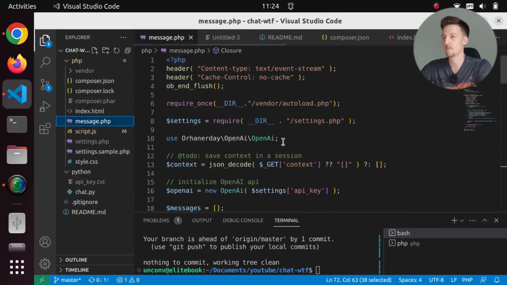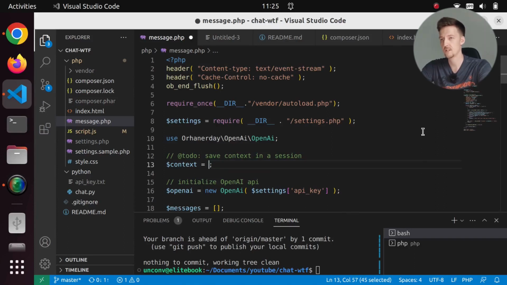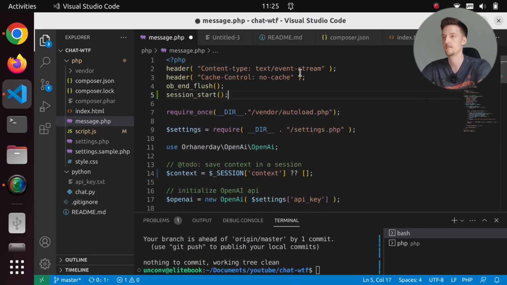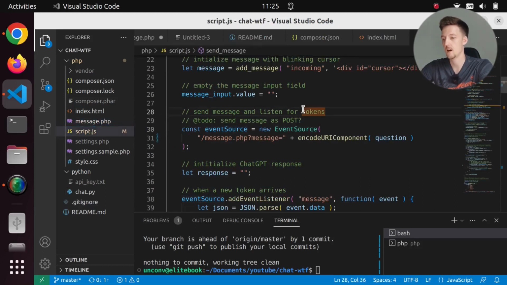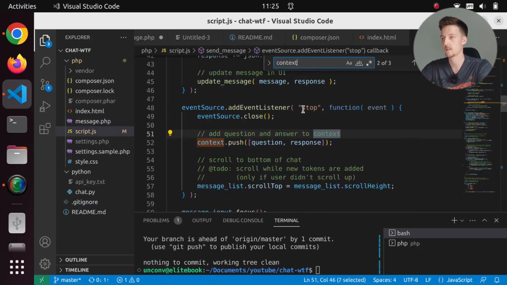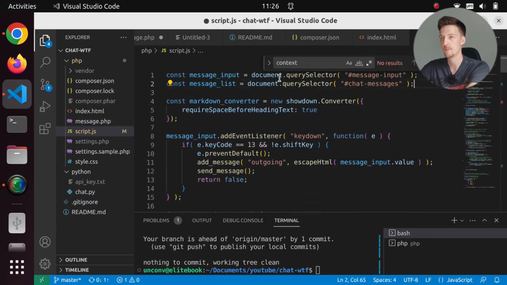And then in my message.php, here I'm getting the context from the GET parameter. So I will change this to be just session context. And if we don't have the context yet, I will default it to an empty array. And I will have to call session start. Actually, should I call it here? Probably. And then currently in the script.js, I am appending to the context somewhere. Here, I'm adding the question and answer to the context. But I don't want to do this anymore because that will be handled on the PHP side. So I will remove this and I will remove this.